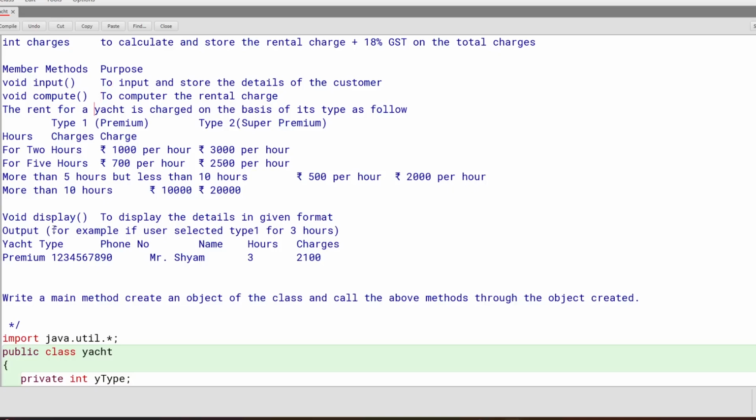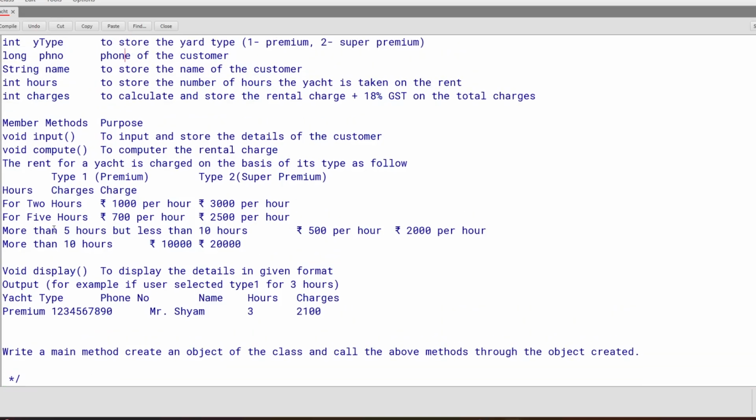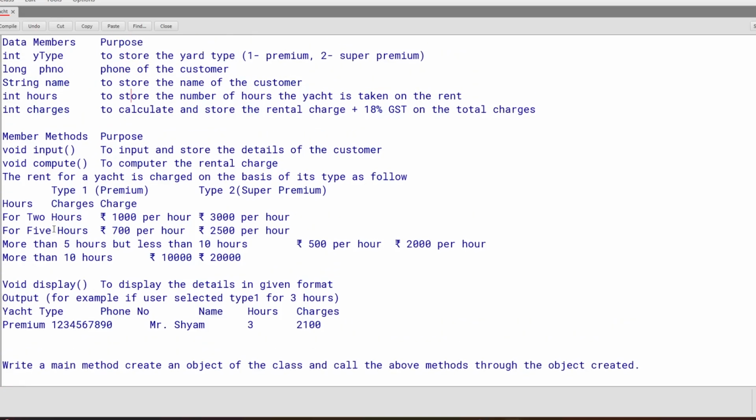To compute the rental charges, they haven't specified whether to calculate and store the number of hours. So should compute ask the hours, or should input ask the hours? That is not clear, because we need hours.